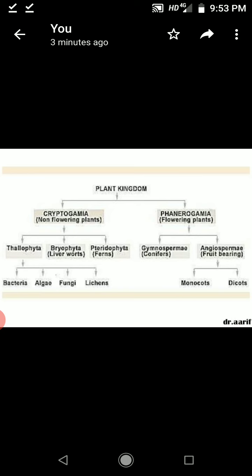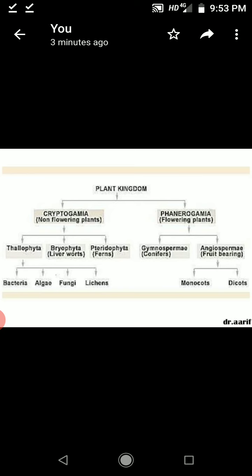Under the angiosperms there are two categories: monocots and dicots. Remember, angiosperms are the plants which bear a true flower and fruit.